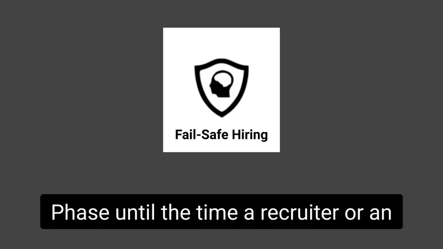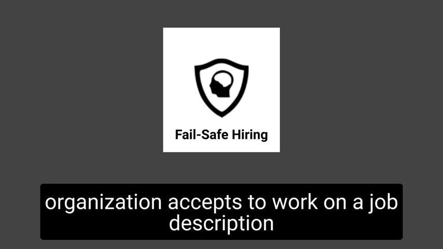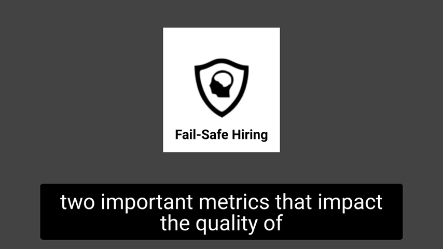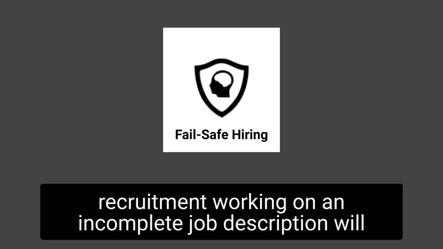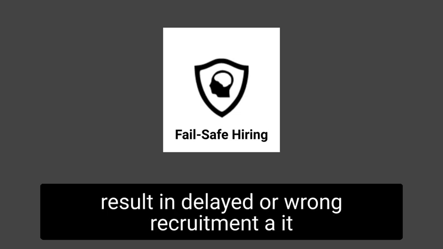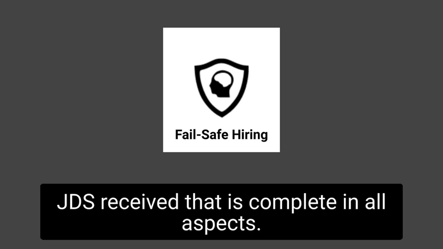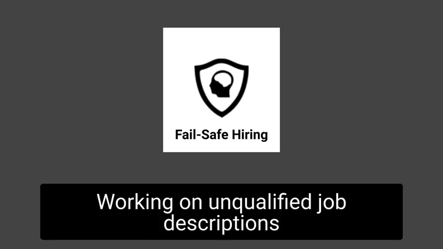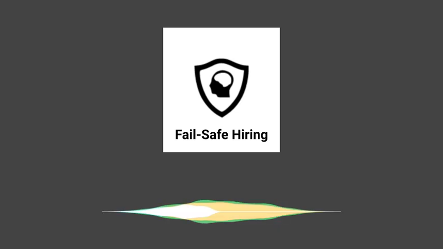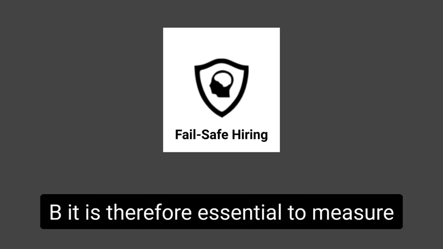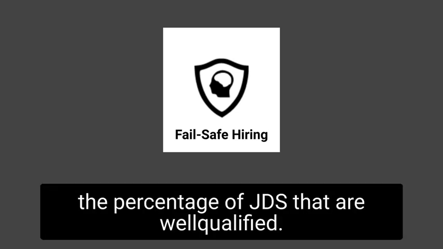Phase 1. Until the time a recruiter or an organization accepts to work on a job description. Two important metrics that impact the quality of recruitment. Working on an incomplete job description will result in delayed or wrong recruitment. A. It is therefore essential to measure the percentage of JDs received that is complete in all aspects. Working on unqualified job descriptions can lead to rework. B. It is, therefore, essential to measure the percentage of JDs that are well qualified.